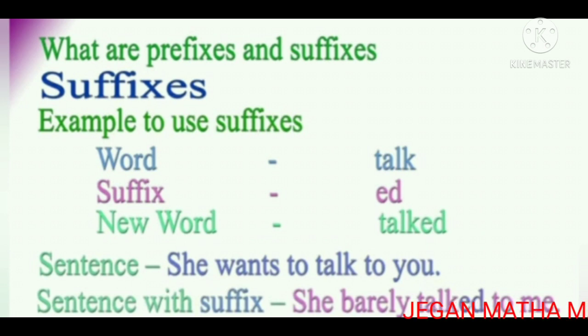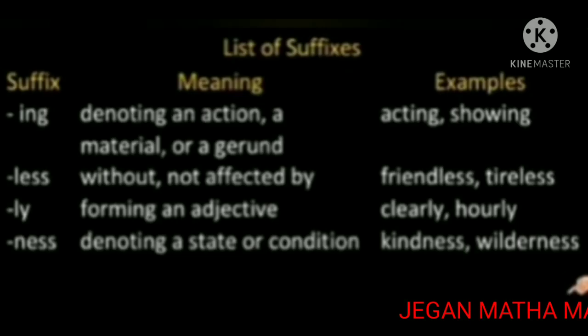Example of prefix and suffix. Suffix ing, denoting an action, a material or a gerund. Examples: acting, showing. The next one, less, without, not affected by. Examples: friendless.